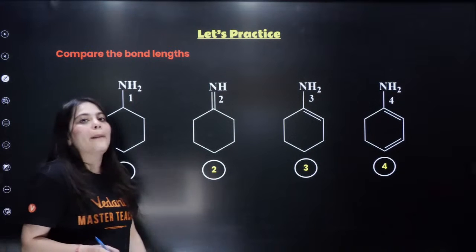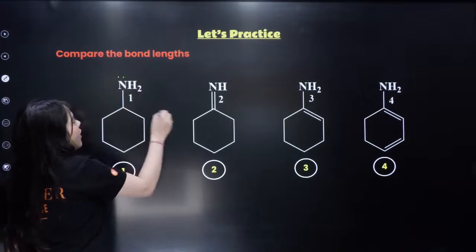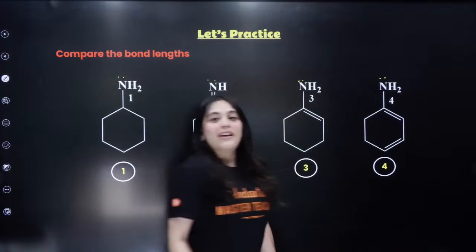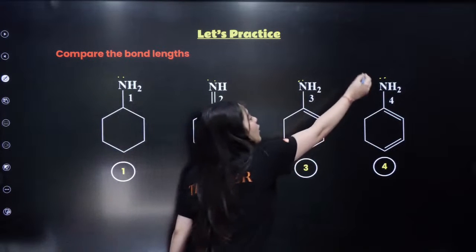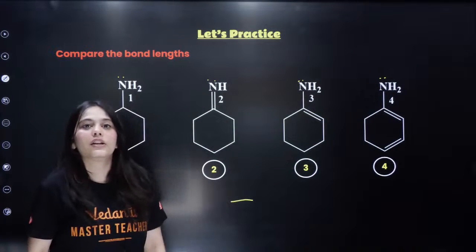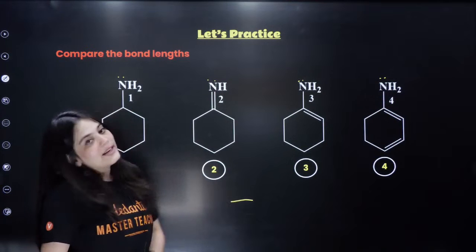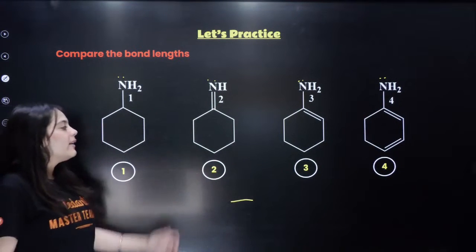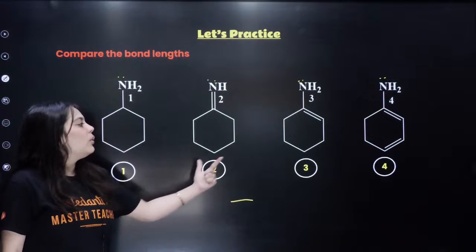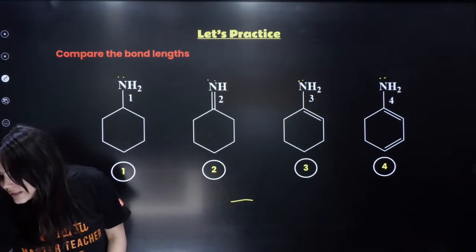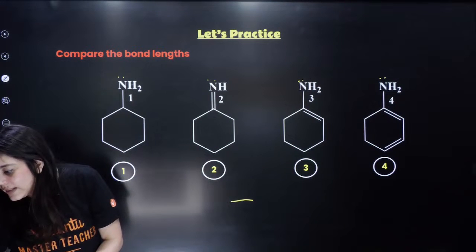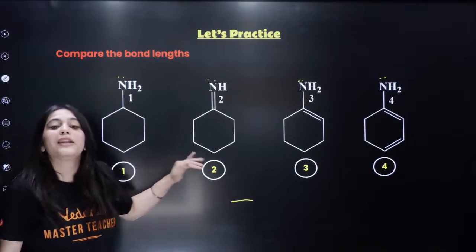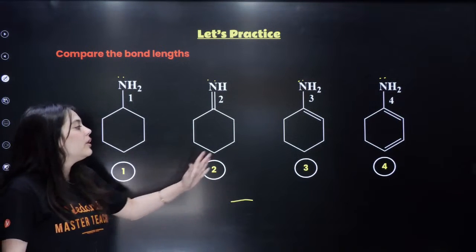In resonance, what was happening? Every nitrogen here has a lone pair of electrons, right? And when the resonance happens, the lone pair goes here and the bond gets converted into a double bond, right? And if it's getting converted into a double bond, then its bond length would be affected. Give me the order between 1, 2, 3, 4, looking at the screen once again. Beta, you have to tell me the order. Don't tell me 1 or 2. Tell me 1, 2, 3, 4. What will be the order?